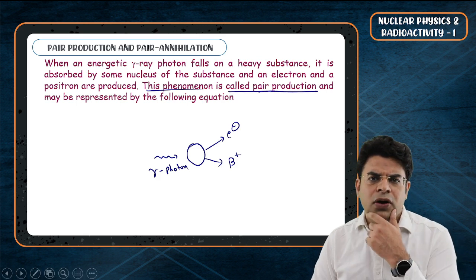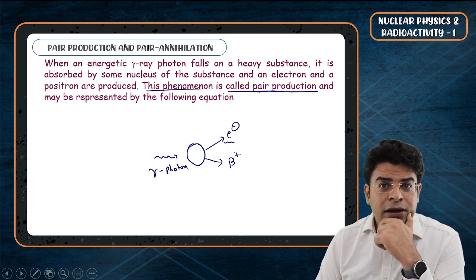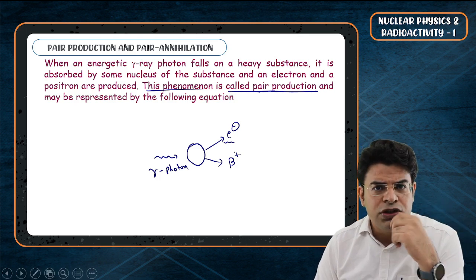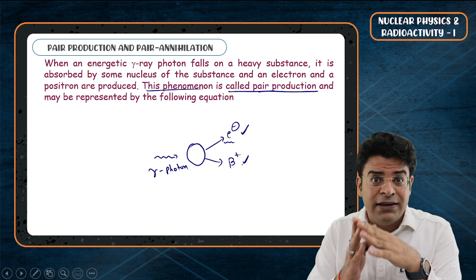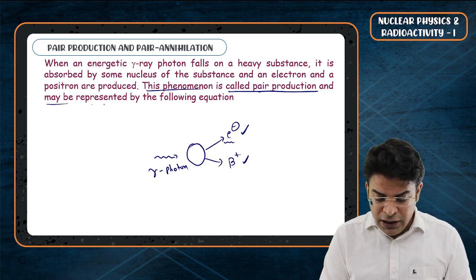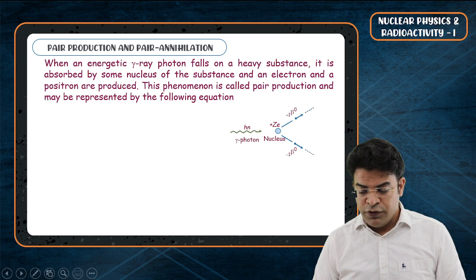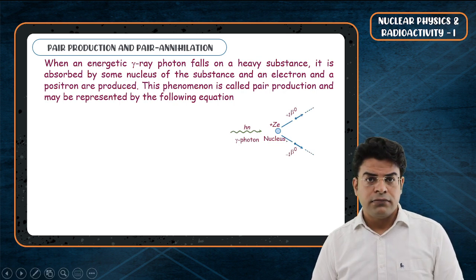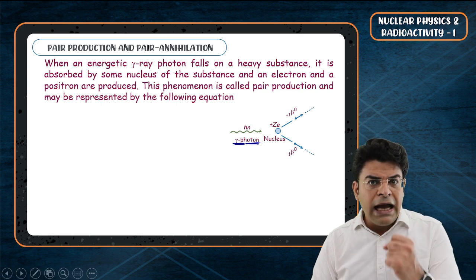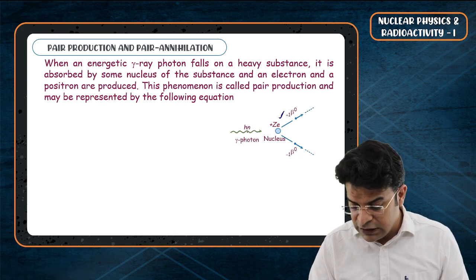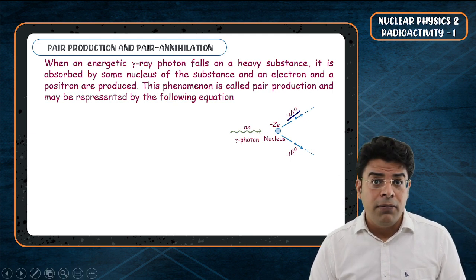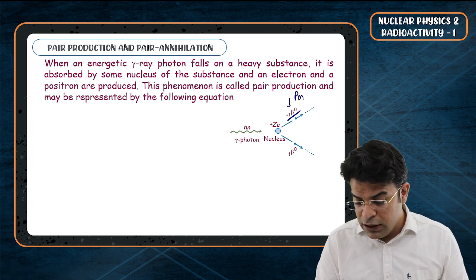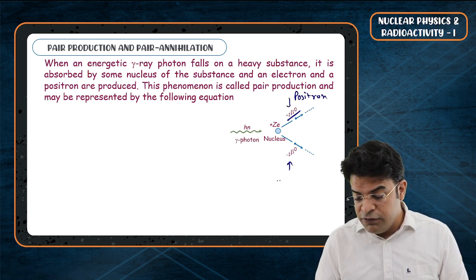Sir, can't you have only an electron produced? No. Why? Because it will violate the principle of conservation of charge. So every time an electron is produced, a positron is produced with it simultaneously, so that the net charge is balanced, and it may be represented as the following equation. So first of all, think that you have a heavy nucleus. You bombard it with a gamma photon, a high energy photon, and this nucleus, after absorbing the photon, gives you out a beta plus particle, which is nothing but a positron, and a negative beta particle, which is nothing but an electron. So this can happen.